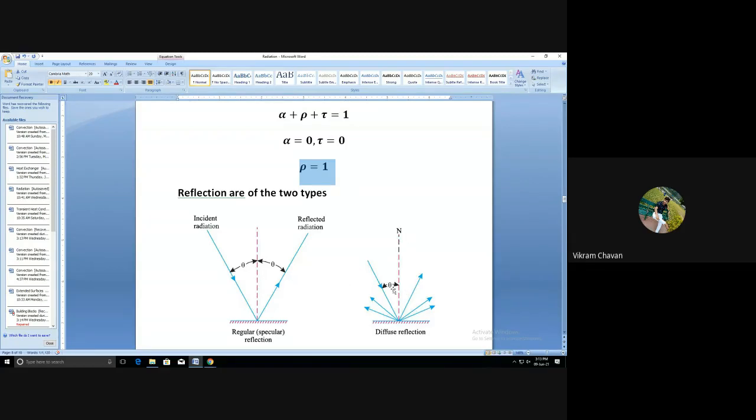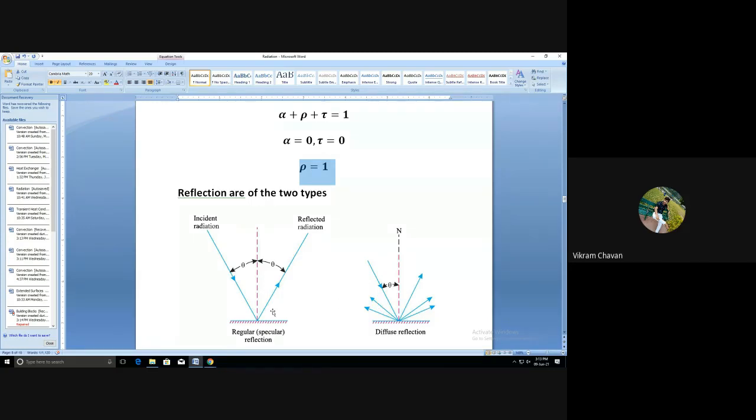And in case of diffused reflection, this is the incident ray, but the reflected ray goes in any direction or all directions. There is no proper angle made with the normal. It will be reflected in any direction.